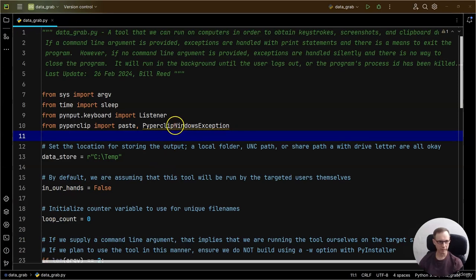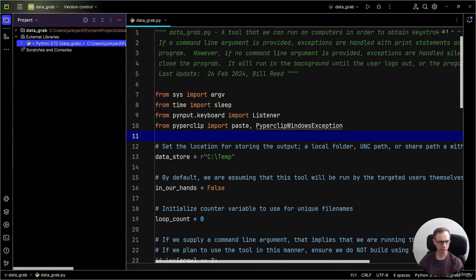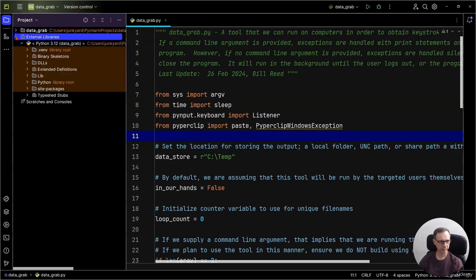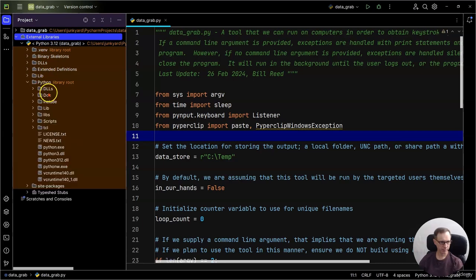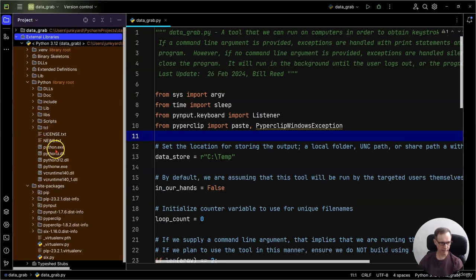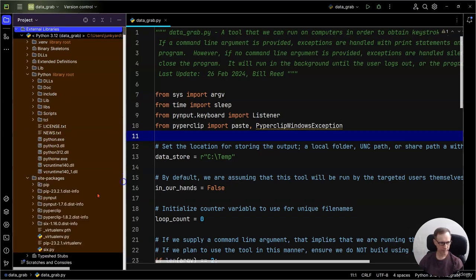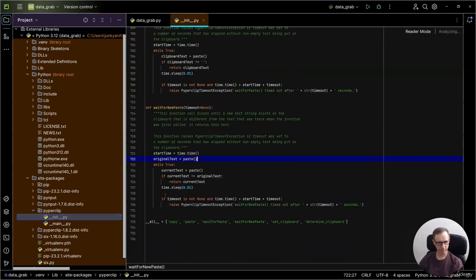All we have to do is go into the project folder, go ahead and expand external libraries, then expand Python, and then site packages, expand that, then come down to Paperclip, expand it, then double click on Dunder init, right there.